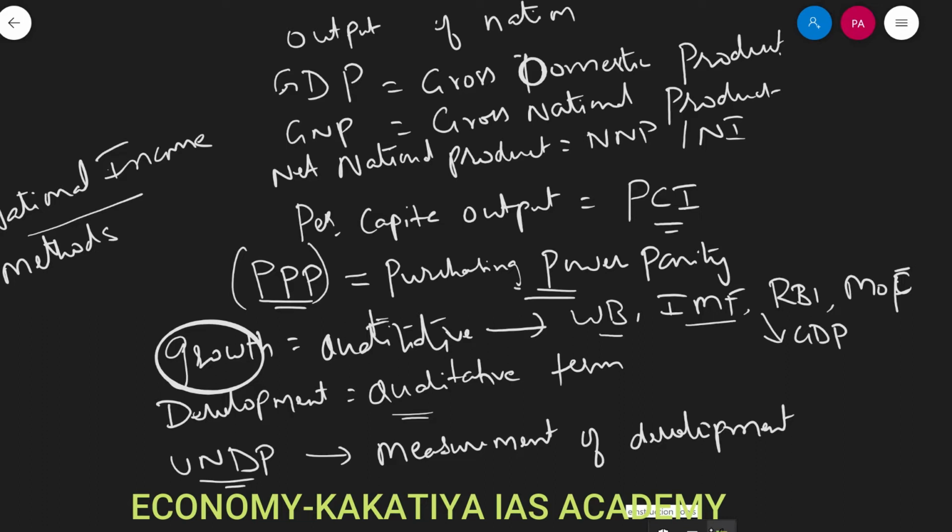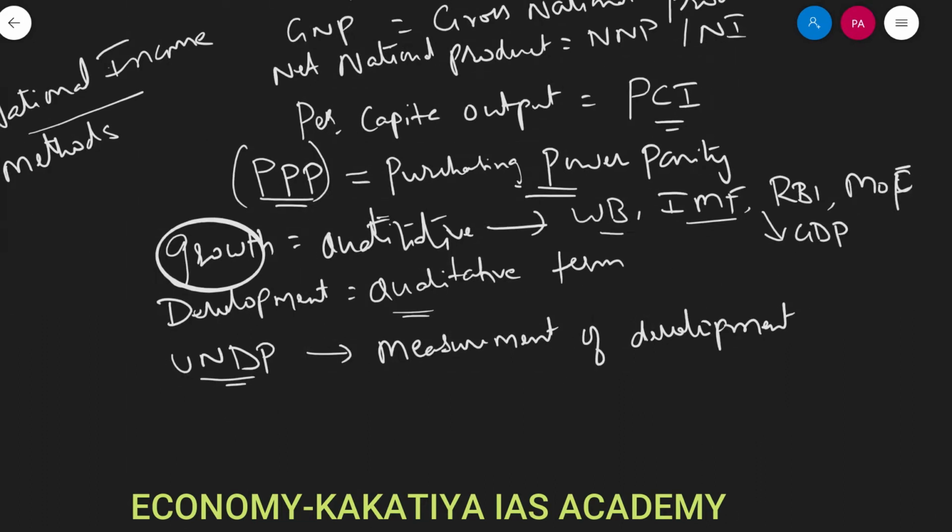Whereas UNDP measures the development of the nation. A very popular parameter used to measure development is HDI, the Human Development Index.